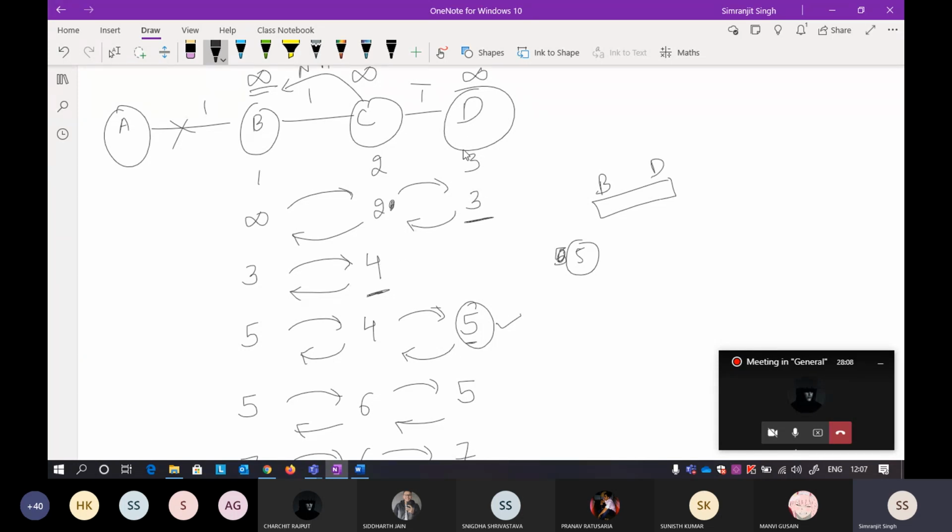In a similar way, when you are standing at D, the distance vector from C gets exchanged with D. Now C is saying to D, I can take you to A in 2. How many hops are required to reach C? It is 1. So 2 plus 1 is 3. That is why here it is 3. Understand? Okay, sir. Yes, sir.